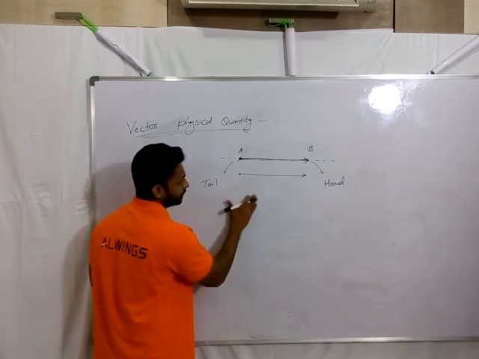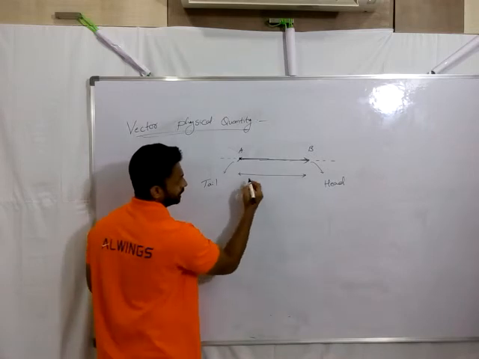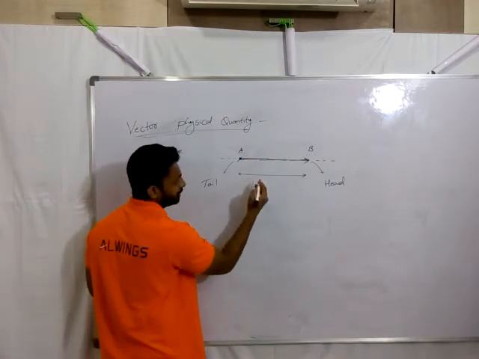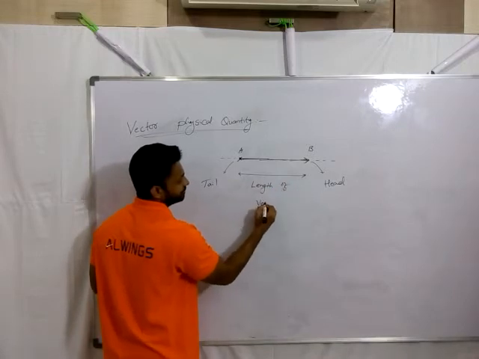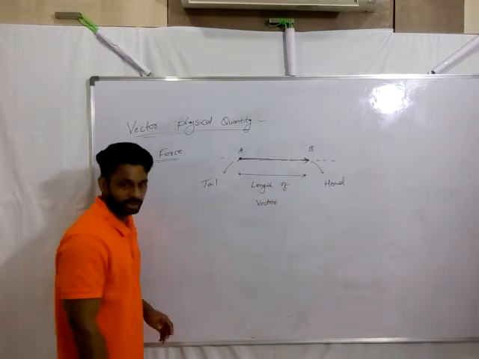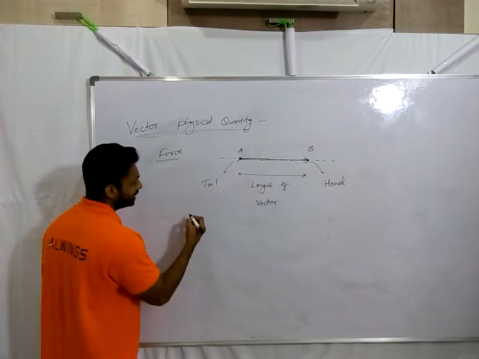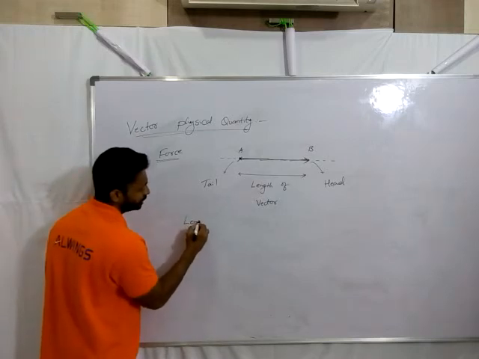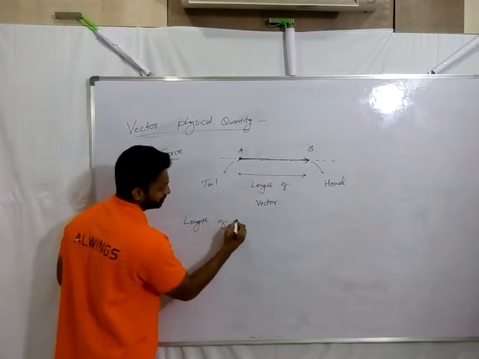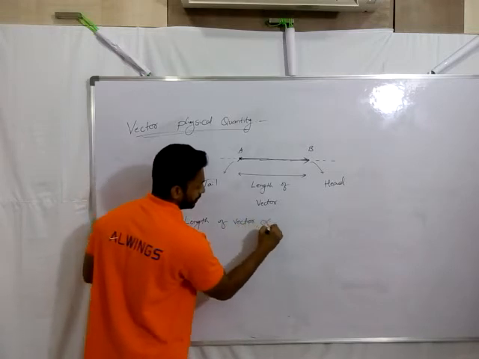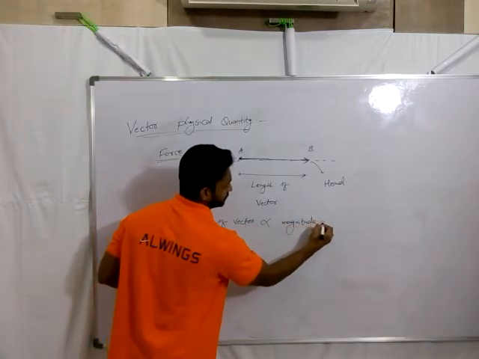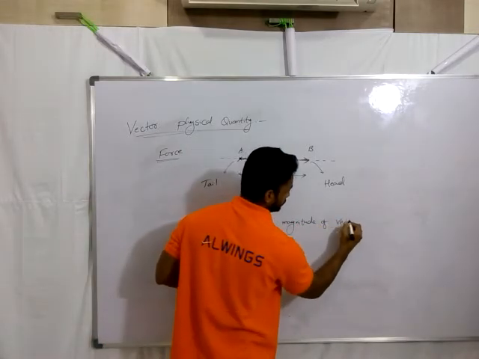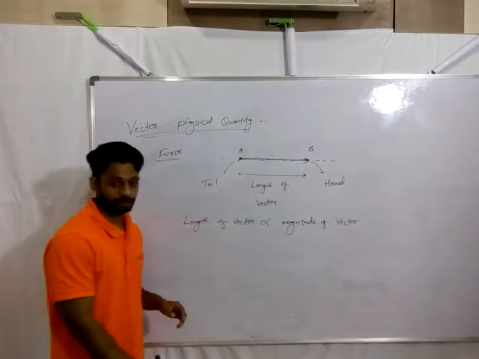And how about the magnitude? Here, whatever the length or separation between A and B is, we call it the length of the vector. By the way, this length of the vector will be proportional to the magnitude of the vector.